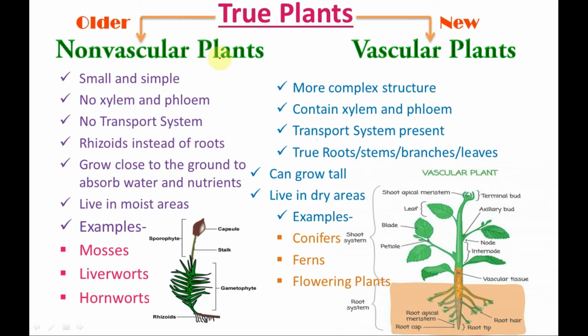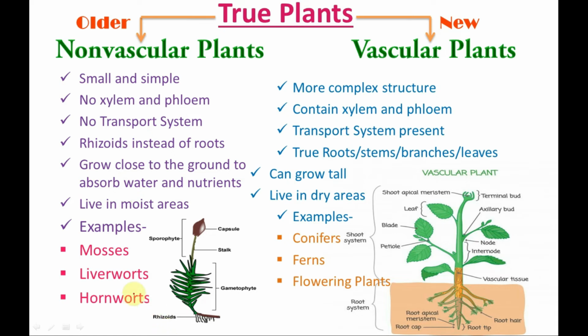Non-vascular plants are usually small and simple in their structure. They lack the xylem and the phloem. Without this tissue, these simple plants have no way to transport water and nutrients over a long distance through their body, so they don't have long stems or complicated structure. Non-vascular plants do not have roots, but instead of roots, they have tiny hairs called rhizoids. These rhizoids help them to hold onto the substratum.